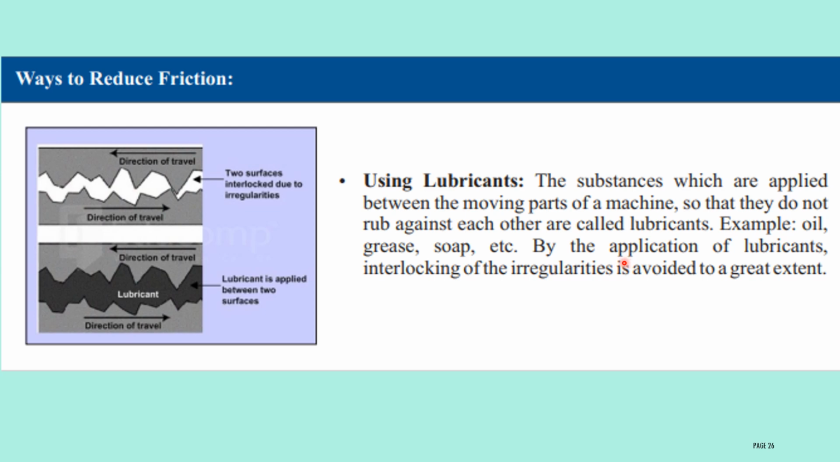By the application of lubricants, interlocking of the irregularities is avoided to a great extent. When an object comes in contact with any surface, because of the irregularities on both surfaces, they get interlocked. If you apply a lubricant exactly where there will be contact, the interlocking of the irregularities will be avoided. When the interlocking is avoided, the frictional force is automatically reduced. In this way, you can reduce the friction.